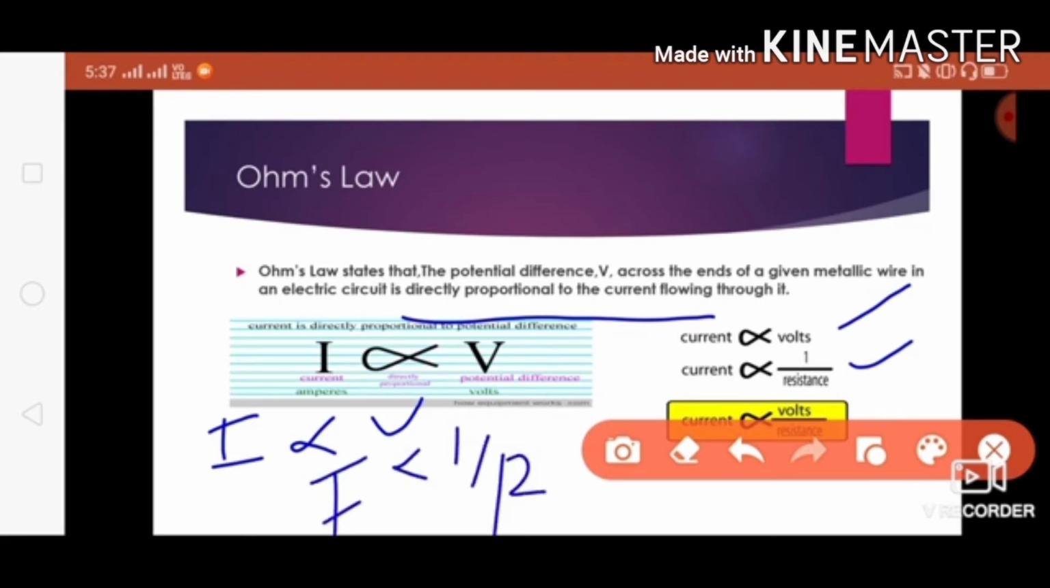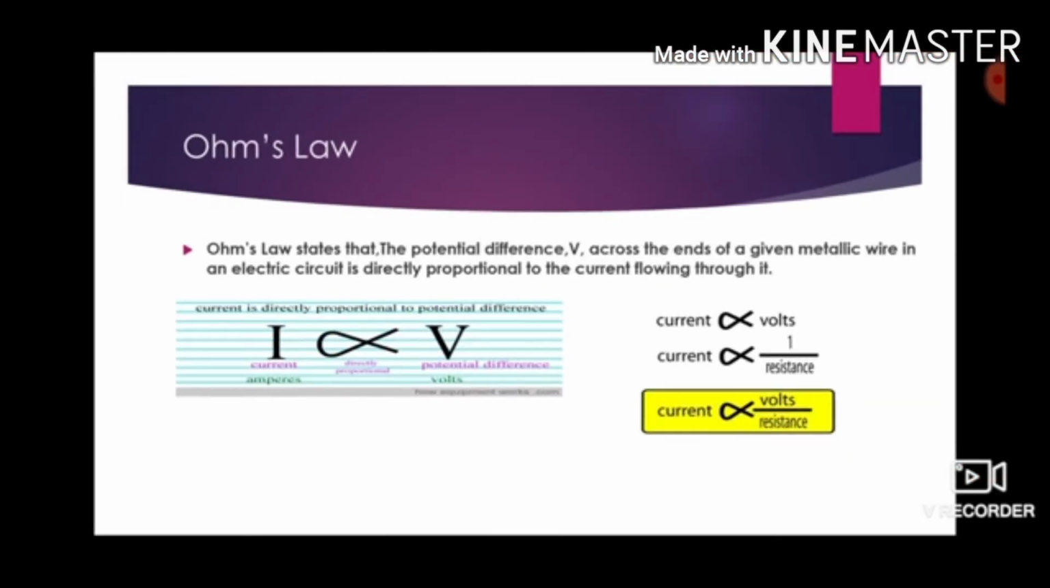What resistance is and all, we are going to study in coming classes, right. So when current is directly proportional to voltage, and when you remove this proportionality, we will get a constant, right. That is, I is directly proportional to V and I is inversely proportional to R. So when you combine, we get this: current is directly proportional to voltage and current is inversely proportional to resistance.